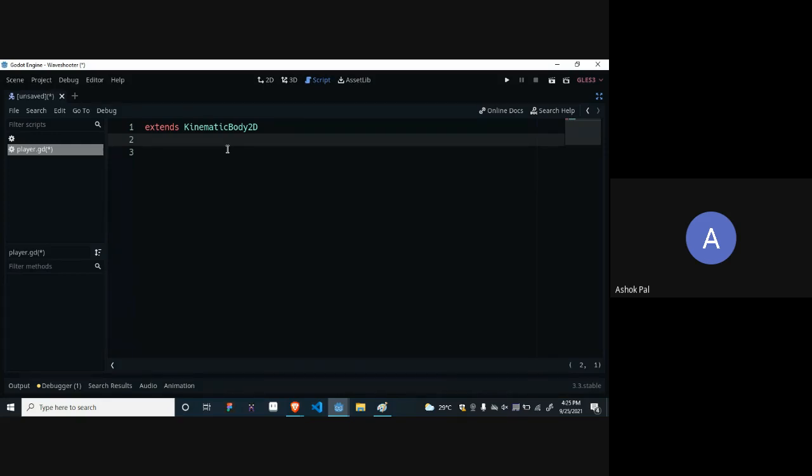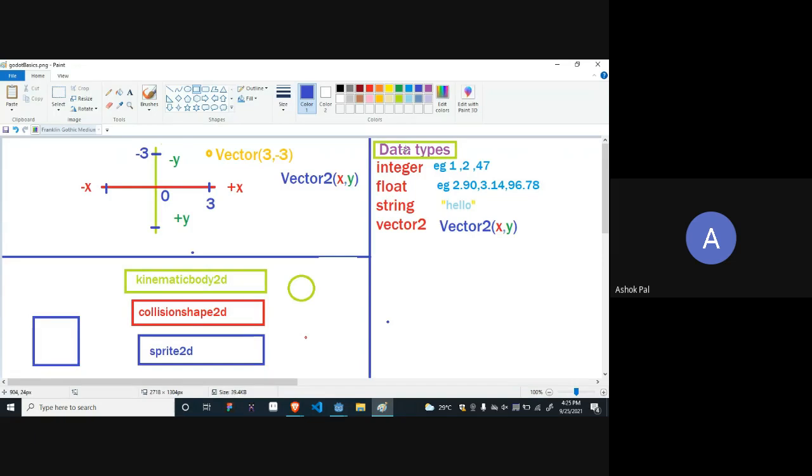What are variables? For those who don't know about programming, you can think of a variable as some temporary memory or a temporary box in which you put something for the time being. Once you have used it, you just remove it and delete everything. A variable can be of different data types. As I have already shown you, it can be of integer data type, float data type, string data type, or vector data type. Is it clear?